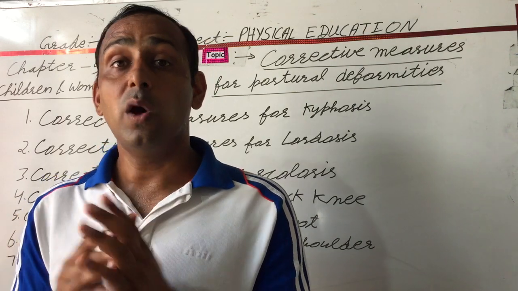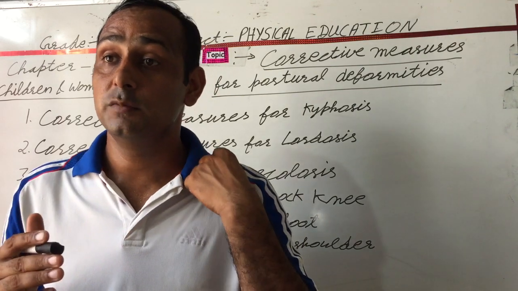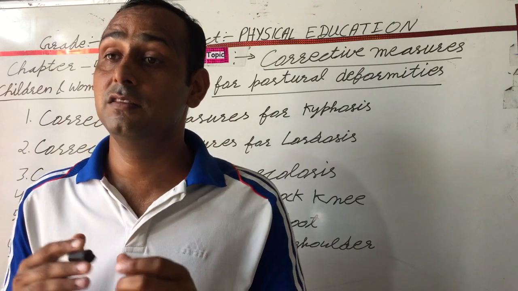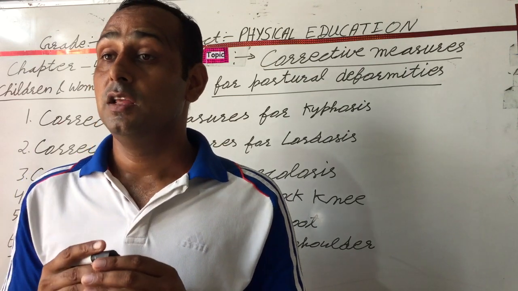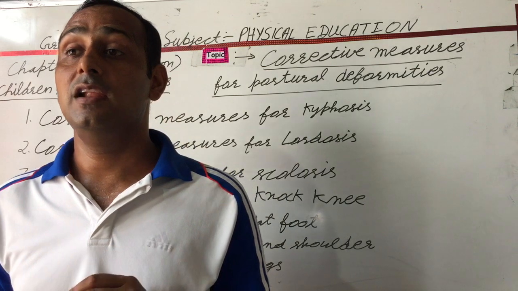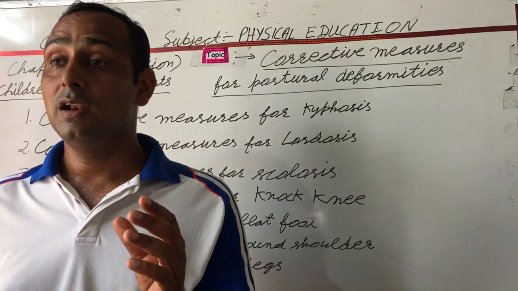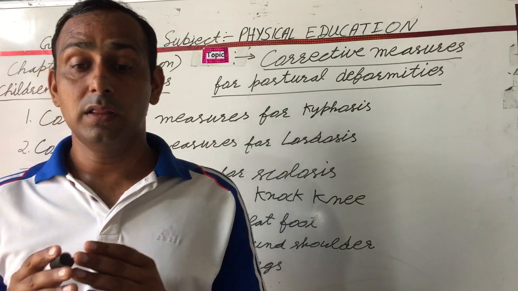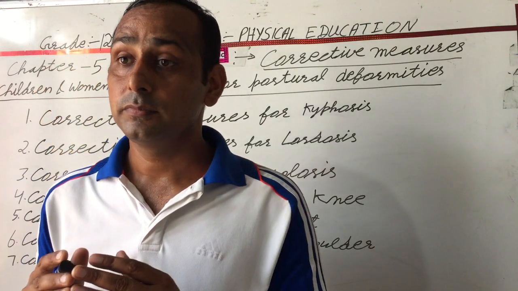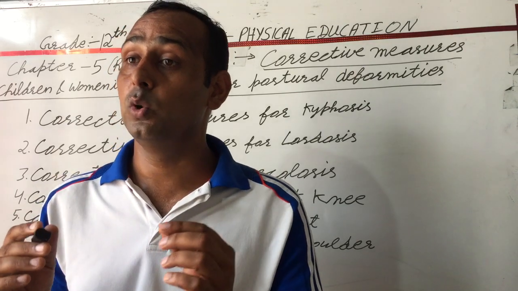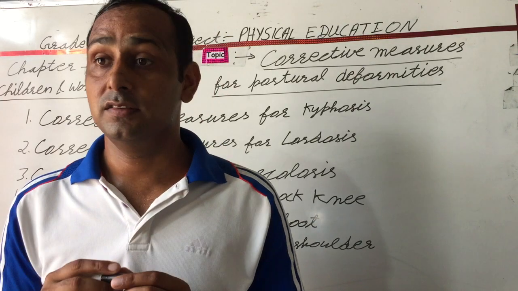Next is Garudasana, a yogic asana and a corrective measure for bow legs. In this asana, the body balances over one leg while the other leg is rolled over the outer leg. Hands are also rolled in front of the face.